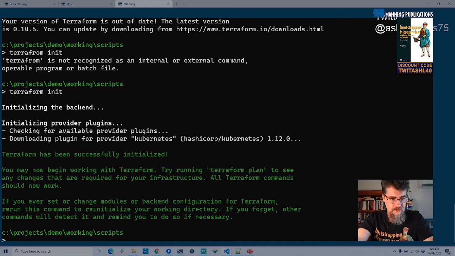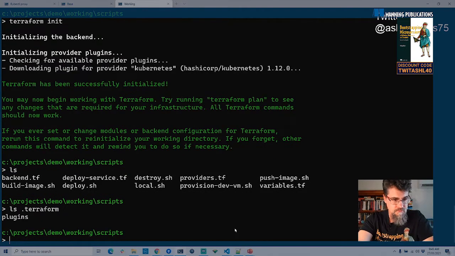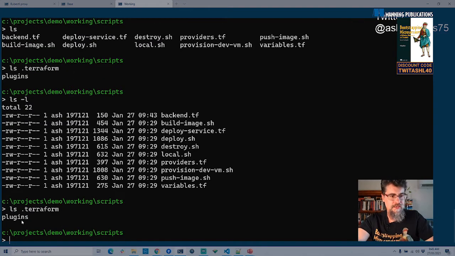So we have initialized now. What that means is that we'll have a... let's do an ls -l so you can see everything. Oh, you can't see the hidden files. That's all right. But if we do an ls in the Terraform directory, it creates a hidden directory called .terraform, and in there is where it downloads all the stuff that it needs. Now, if I run terraform apply, let's just show you.